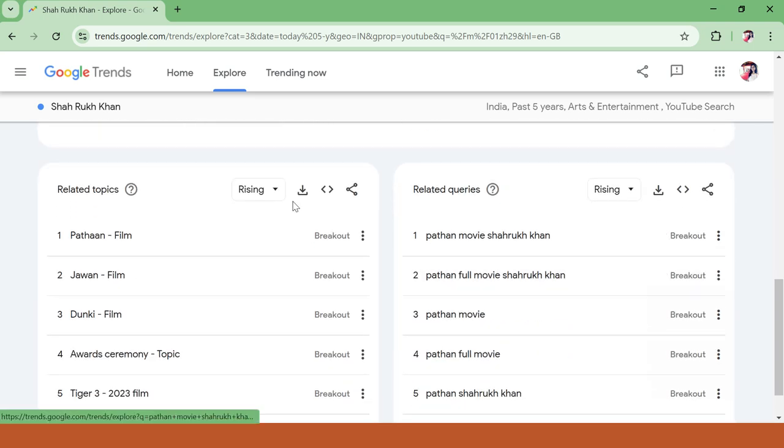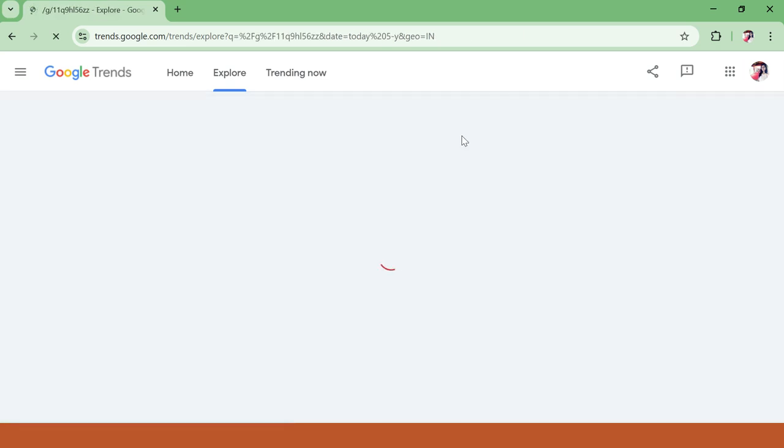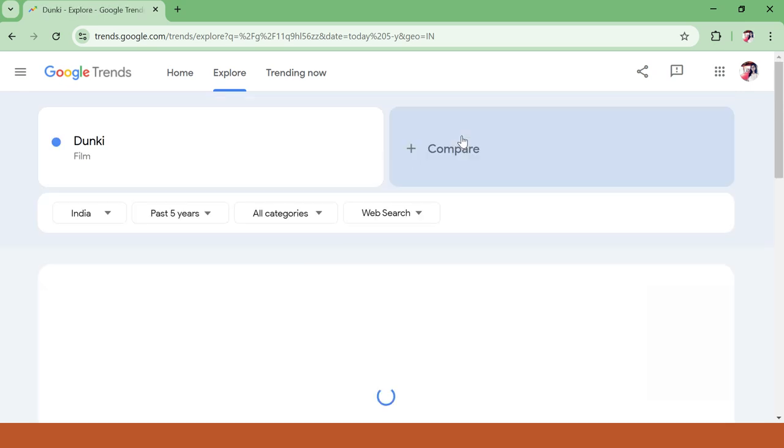Here I will see related to Shah Rukh Khan which other topics or categories or films are being searched. Like these are all films, like Dunki, Jawan. People might be searching all these films related to Shah Rukh Khan. That is why it is showing here. You can see search queries.